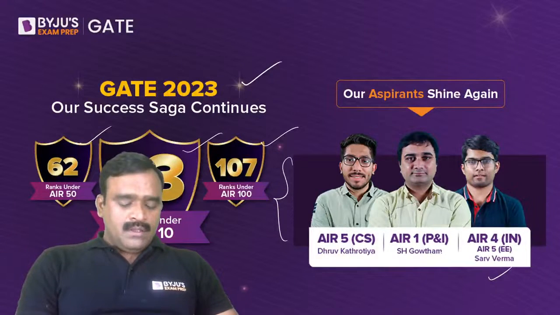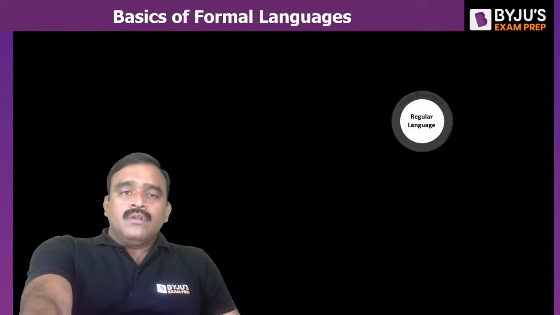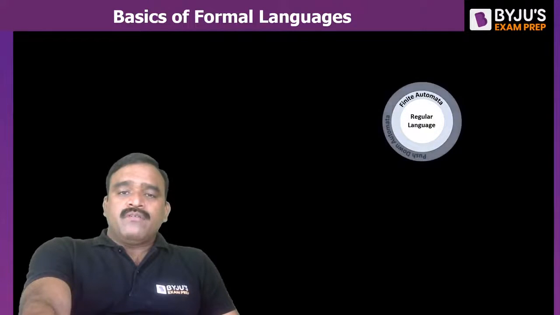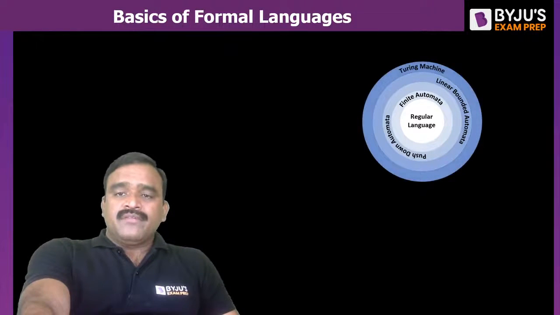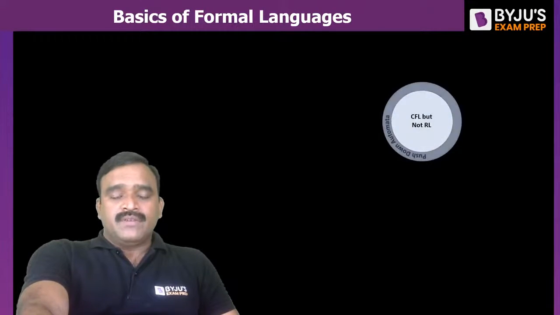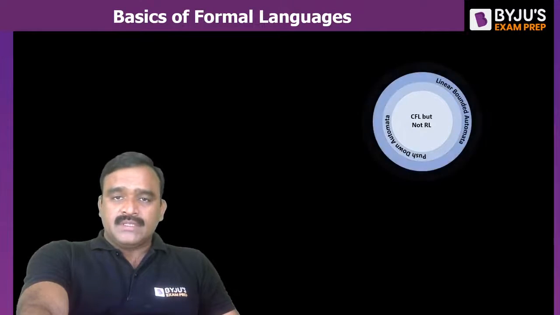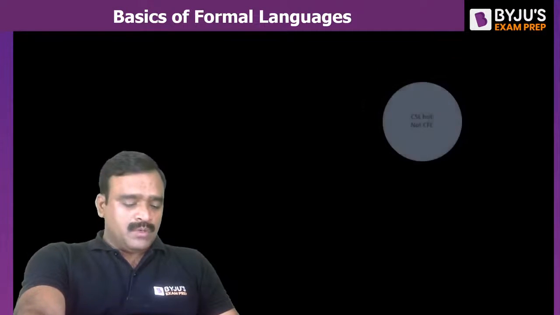Now let me continue the session. Today's topic is basics of formal languages. These are the different types of formal languages: first, regular languages, context-free languages, context-sensitive languages, and then recursive languages and recursively enumerable languages.